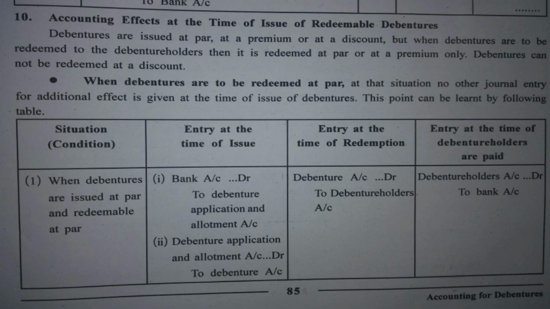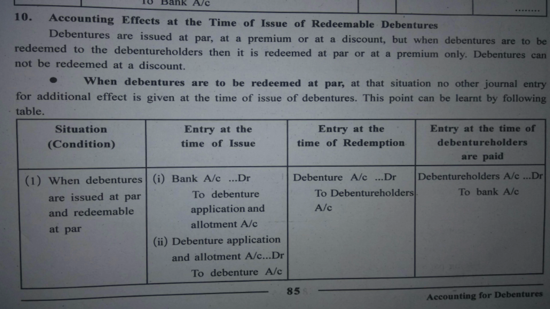Now moving towards a new topic, which is given on page number 85. And it says accounting effects at the time of issue of redeemable debentures. Firstly, what is issue of debentures? You know that very well. The way a company issues shares is the way a company will issue debentures. So, redeemable debentures, if we are talking about, that means the amount of debentures is to be returned.